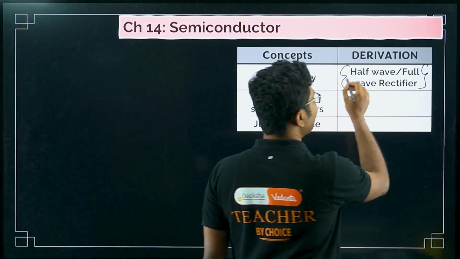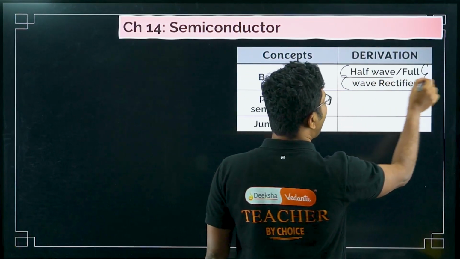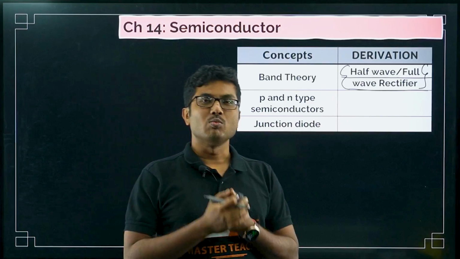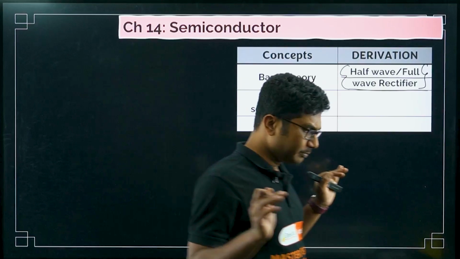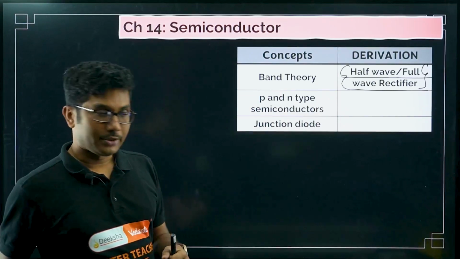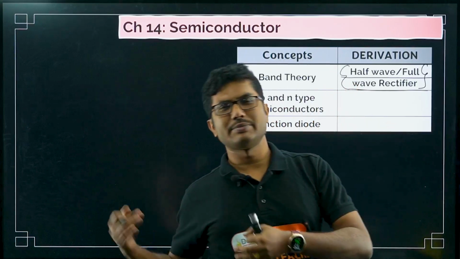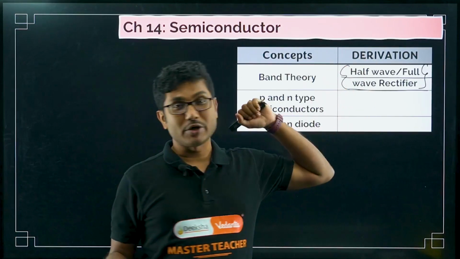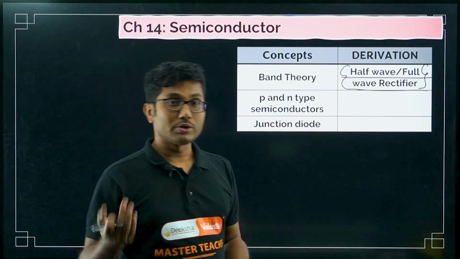What is that? Half wave and full wave rectifier. Even though I have mentioned it under the derivation part, this is not a derivation, this is just an explanation. Half wave and full wave rectifier are the most important derivations from this chapter. So if you don't get any time, at least study these two. In pre-board as well as in board, both are important. In board, full wave is more commonly asked than half wave. Maybe full wave was asked 6 times and half wave maybe 4 times in the last 10 years, but in pre-board both are very common.